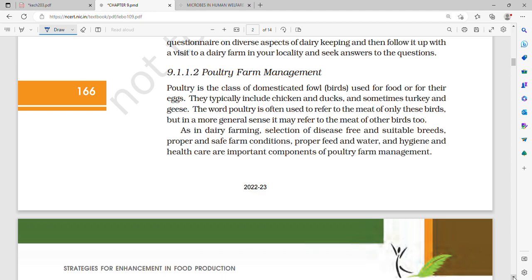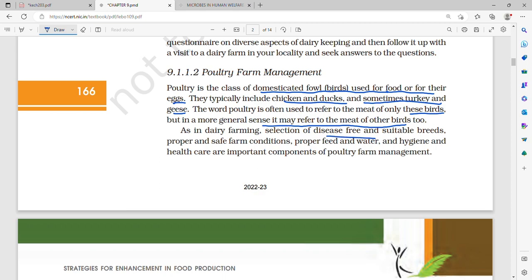Then poultry farm management we had studied. Poultry is the class of domesticated fowl birds used for food or for their eggs, that is your hen, chicken, etc. So this typically includes chicken and ducks, but also sometimes turkey and geese. Poultry is often used to refer to meat of only these birds, but in a more general sense it may refer to meat of other birds too. In many other countries, different meats of different birds are consumed.